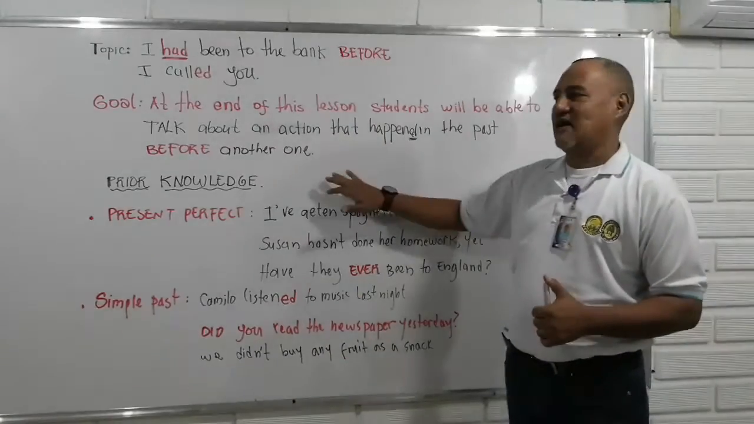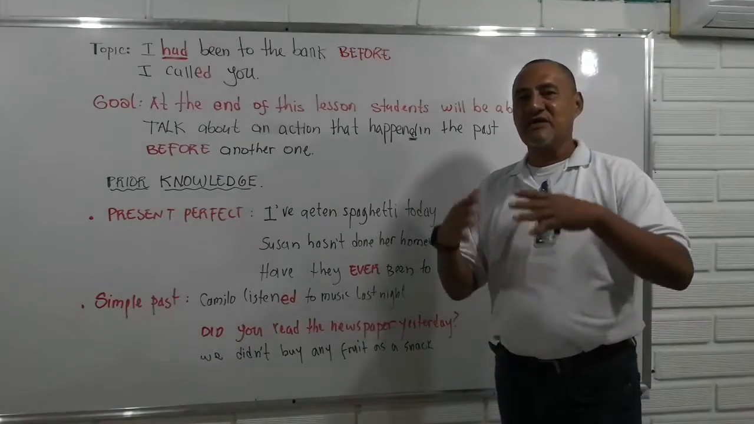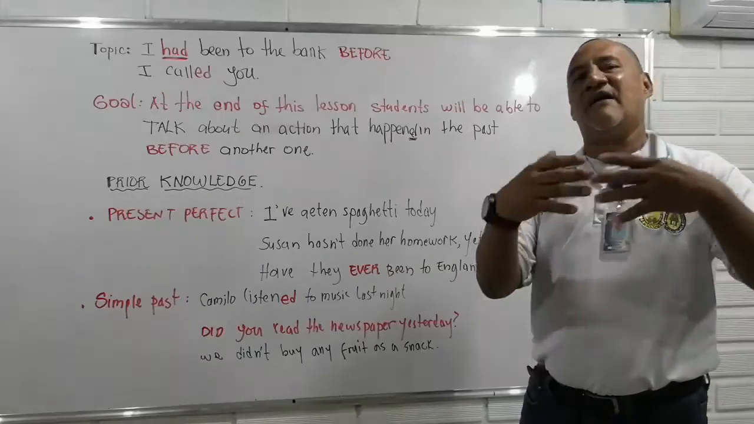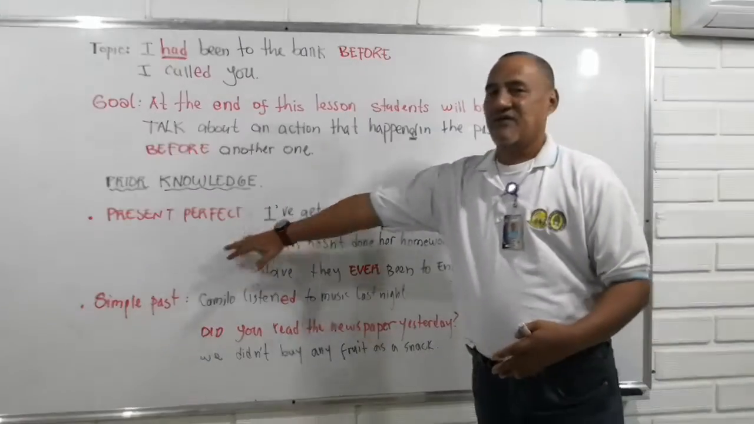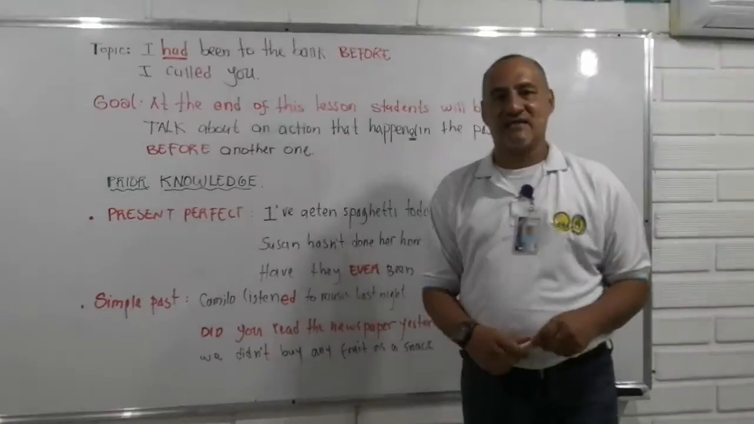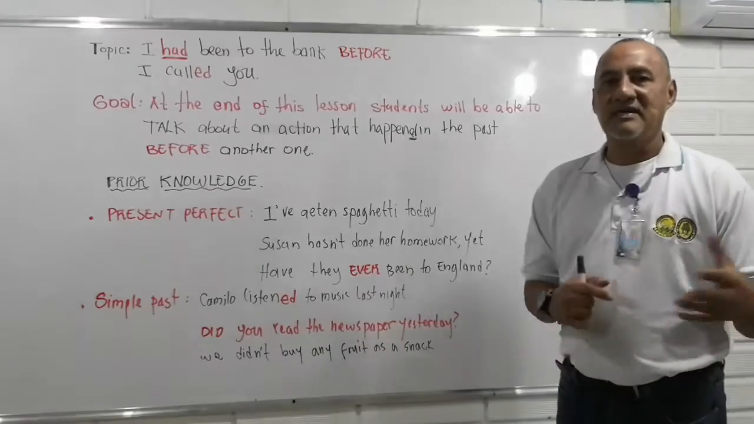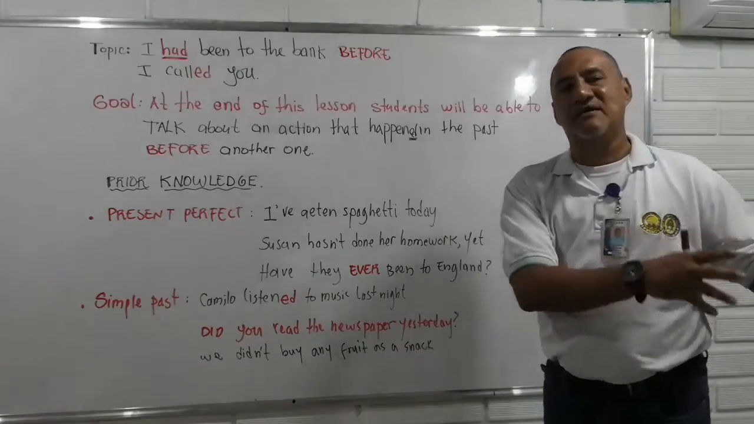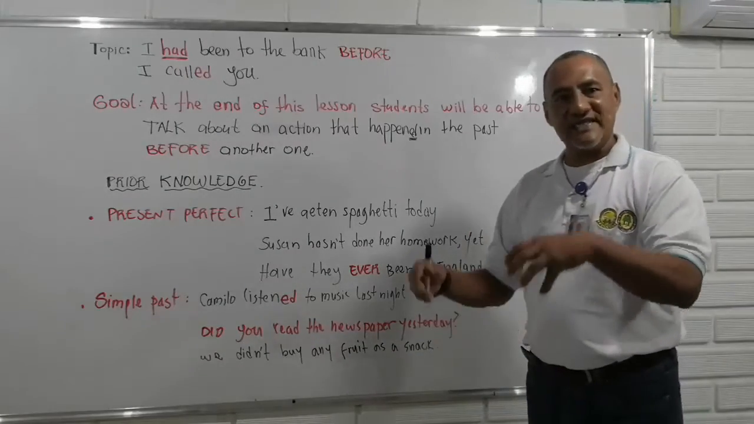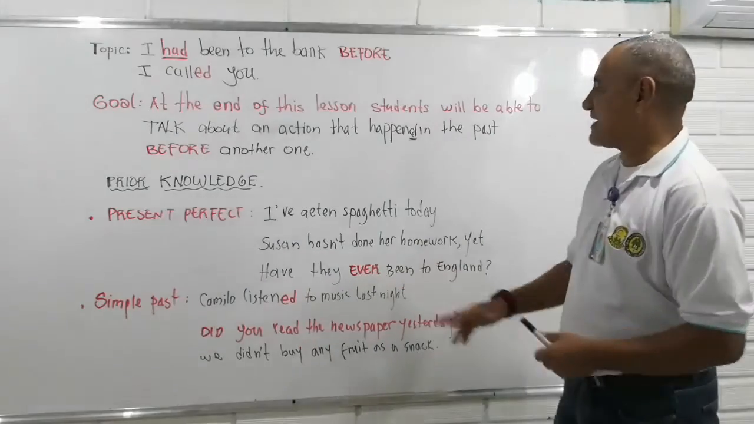Then, before that, I want you to take this prior knowledge into account. I have to remind you of things about present perfect as well as simple past. Remember that present perfect is used to talk about experience or something that began in the past, but it has a result now, but we don't know when it happened. Just look at the example.